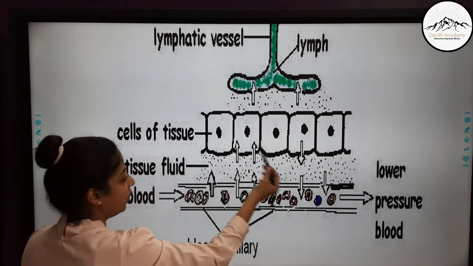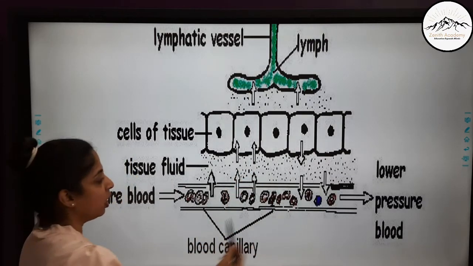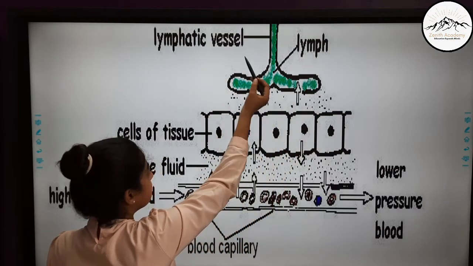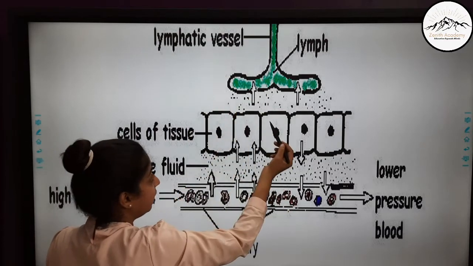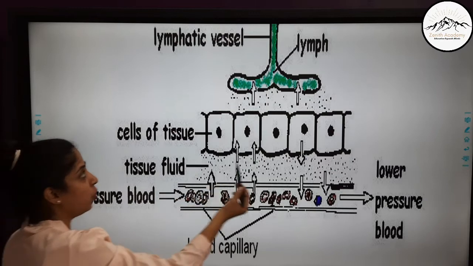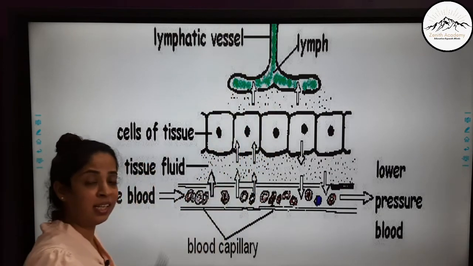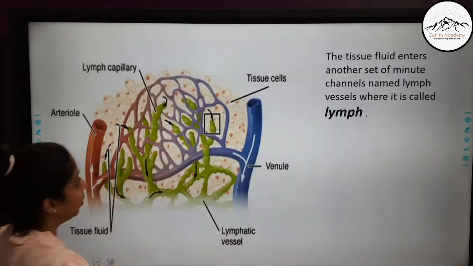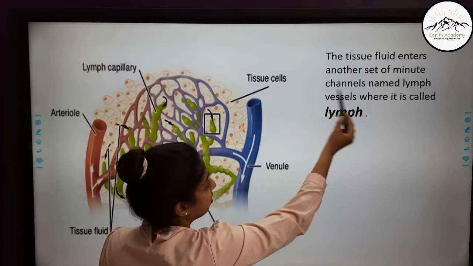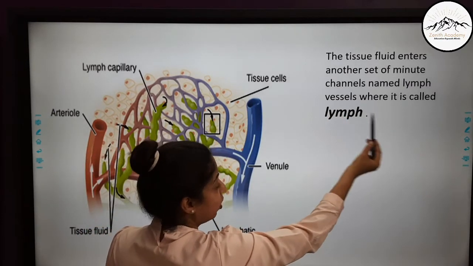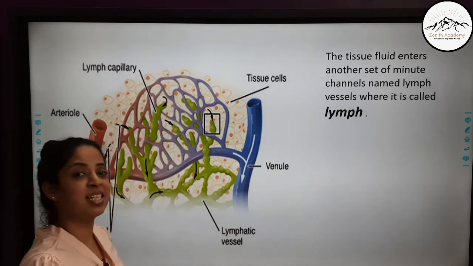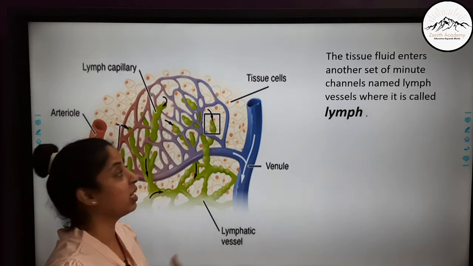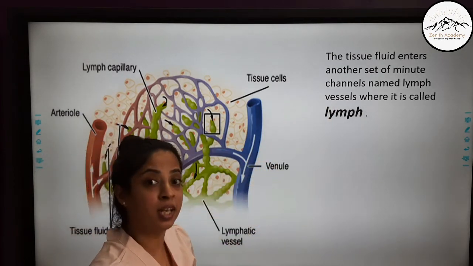Now some of this tissue fluid is reabsorbed again in the blood vessel, but some of it goes through a big network of special vessels known as lymphatic vessels, and when the tissue fluid enters the lymphatic vessel, at that time it is called lymph. You can see here the tissue fluid enters another set of minute channels named lymph vessels where it is called lymph. So lymph is nothing but the same tissue fluid, but instead of getting absorbed in the same capillaries, it is getting absorbed where? In the minute channels named lymph.